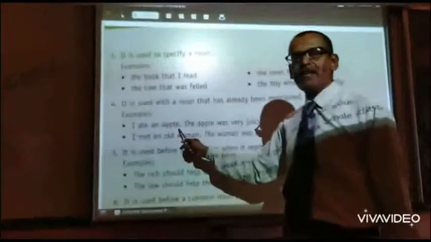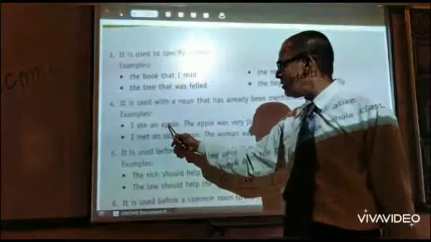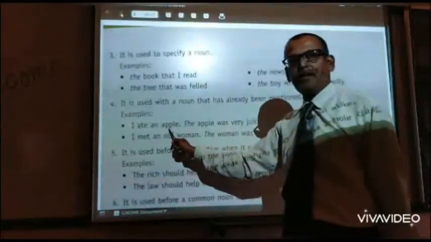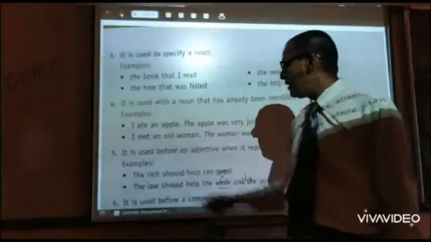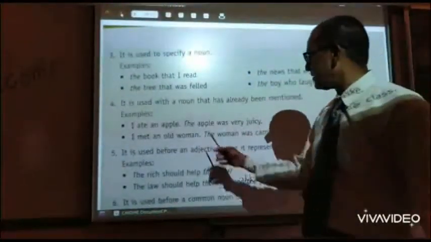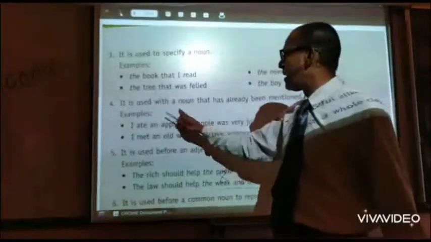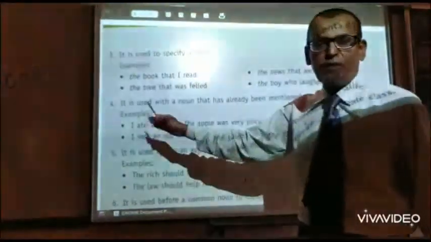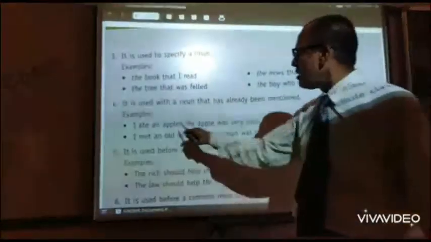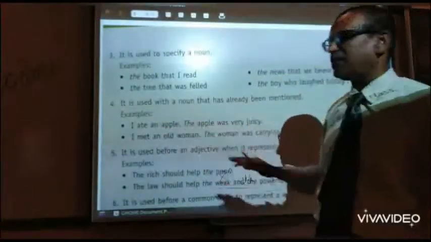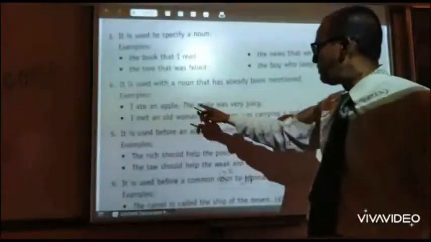The is also used with a noun that has already been mentioned. I ate an apple. Here apple is being used for the first time, so an is used with apple. But in the next part of the sentence, the apple was very juicy, the apple means the same apple which was eaten earlier. So with first use, it is an apple, but when the same apple is repeated, it becomes the apple.